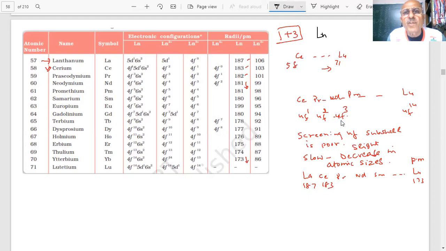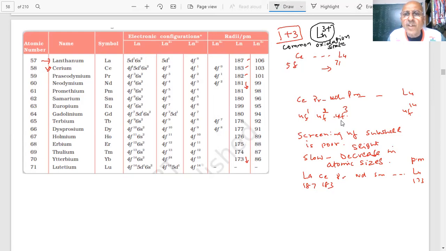Ln is a symbol which I'm using. Ln means lanthanides, the general symbol of lanthanides. So they are existing as Ln3+ ion. This is a common oxidation state and the most stable oxidation state. You can see the sizes of this.